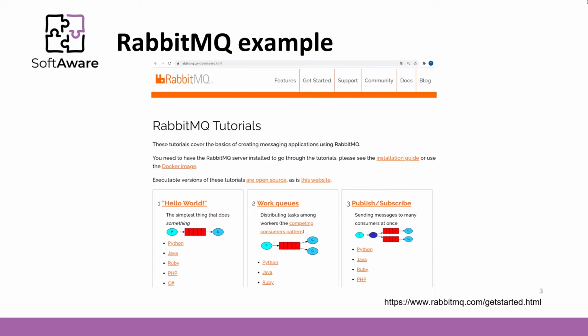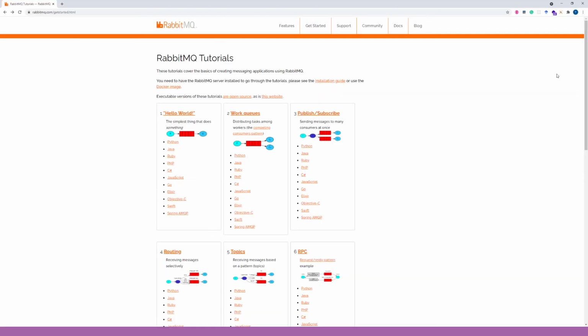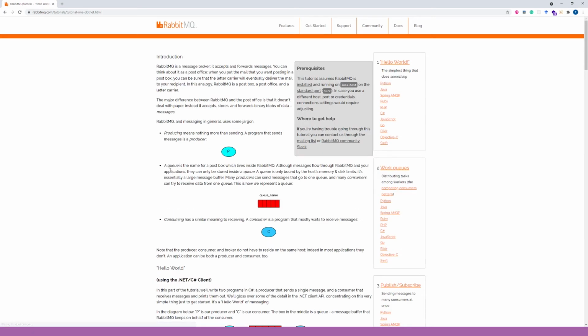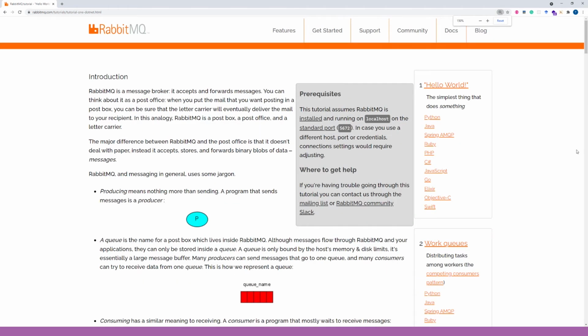Let's investigate the RabbitMQ middleware and see how the communication is implemented. Here you see RabbitMQ tutorials that are available for major languages. Of course, we start from Hello World. In the beginning, there is some introduction, and the concepts of producers, queues, and consumers are introduced.